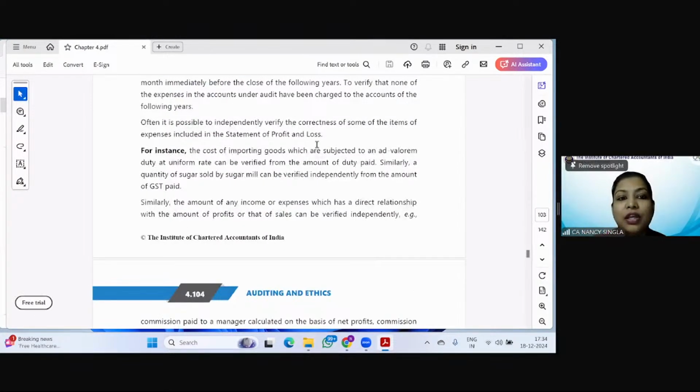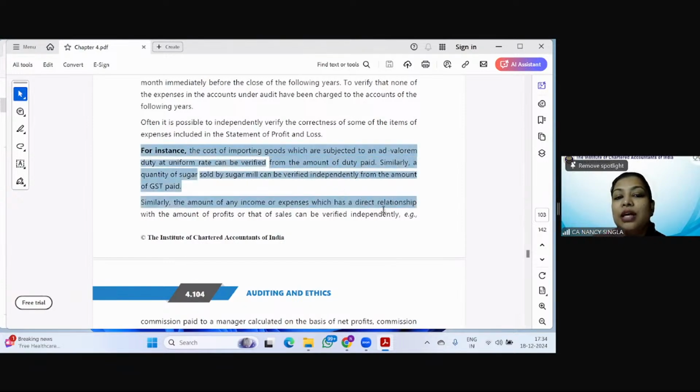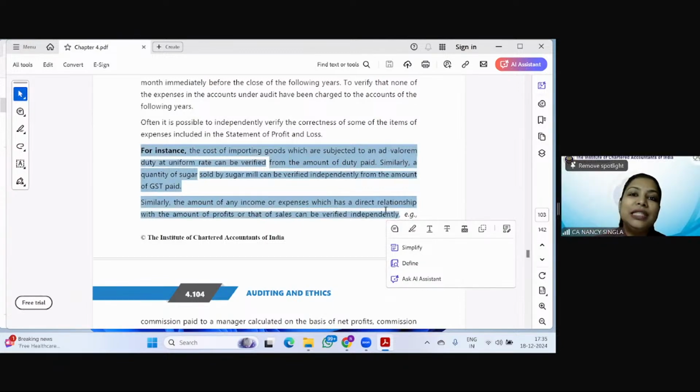profit and loss account. So here the example that has been given is with respect to the reasonableness test that the auditor may perform. Like this is the amount of goods, this is the duty percentage. So how much tax is to be paid or how much duty is to be paid. So this is with respect to the reasonableness test that we have done much in detail. Is it clear? Is it clear? Whose doubt was it? Sukaina, is your doubt clear? Then there is a doubt of Shoaib also.